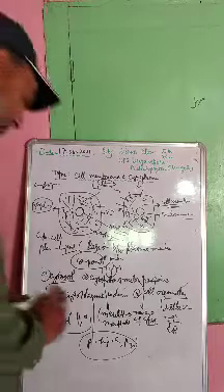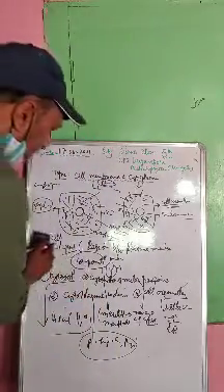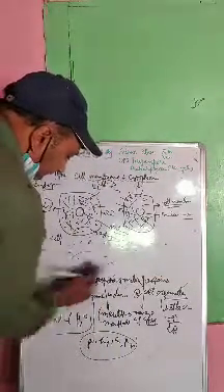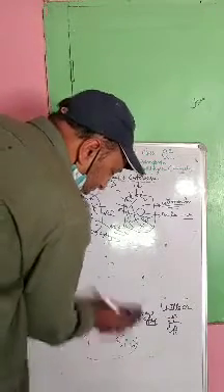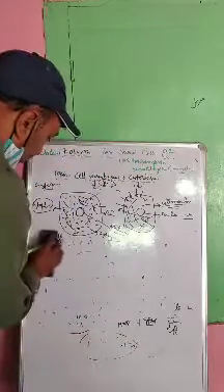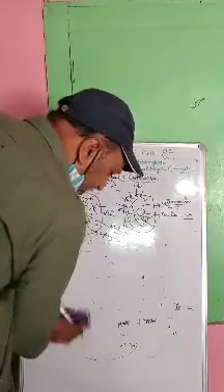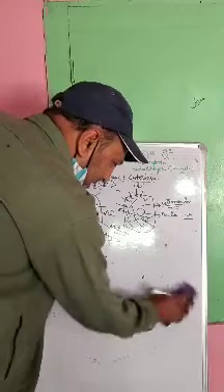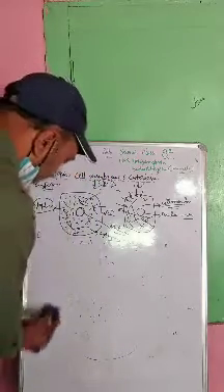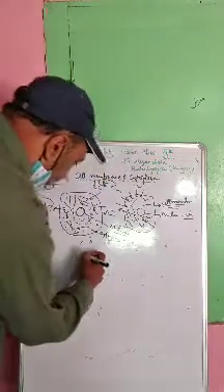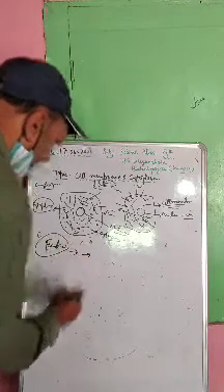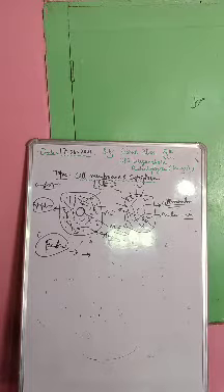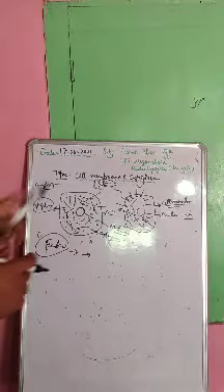Now let us go to the functional side of cytoplasm. Let us try to understand what the function of the cytoplasm is. As far as its functions are concerned, we say that it is the site for metabolic activities.